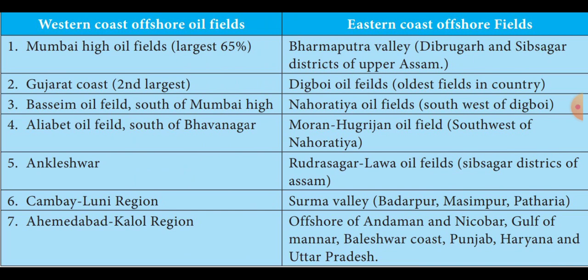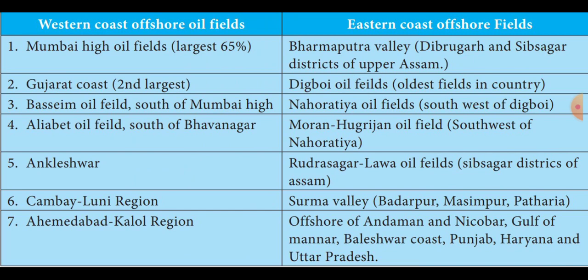Then on the western coast, the Gujarat coast is the second largest producer of petroleum. The first largest is Mumbai High. At the same time, in the eastern coast, the Digboy oil fields are an important oil field area. Then thirdly, the Bassein oil field, in the south of Mumbai.